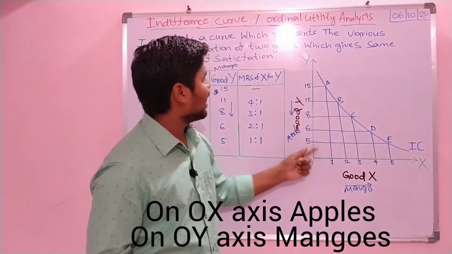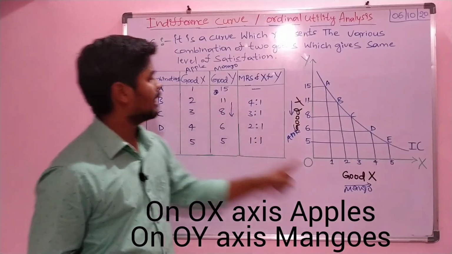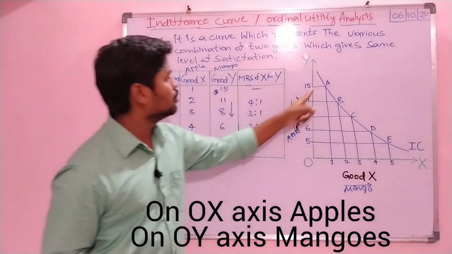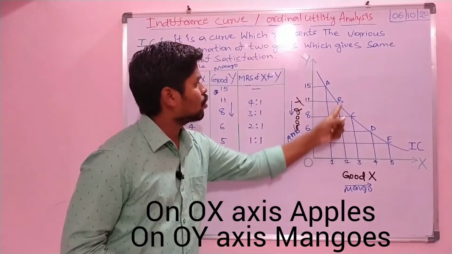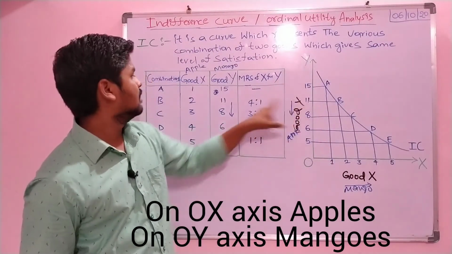So in combination A, see here, the X good and the Y good will be 15 units of satisfaction. Coming to the second combination B, X will be 2 and Y will be 11.